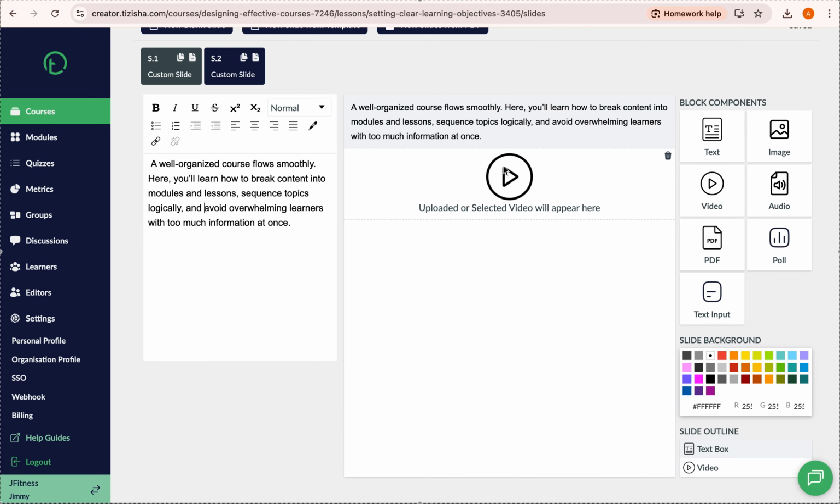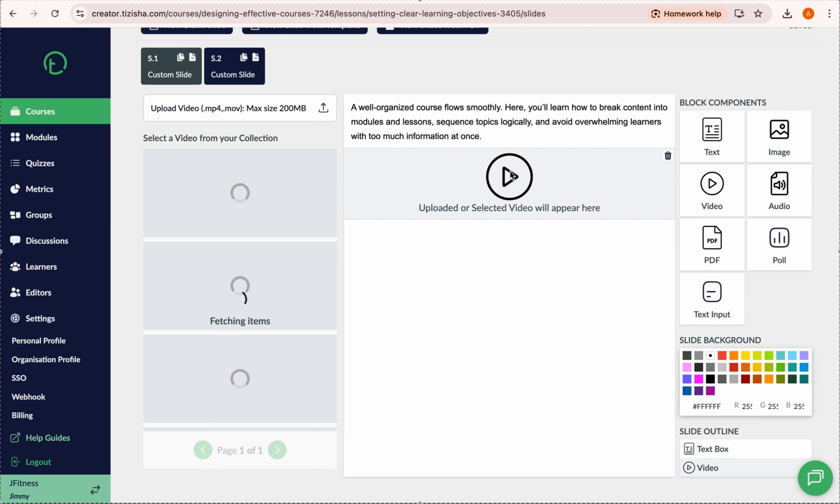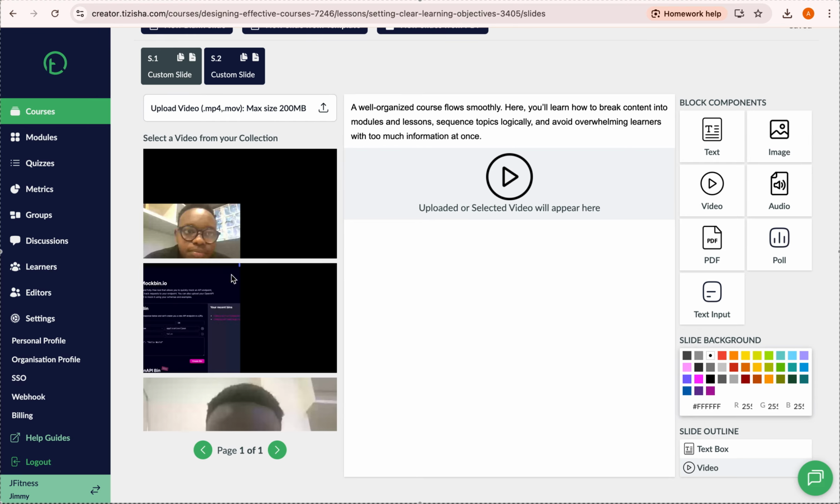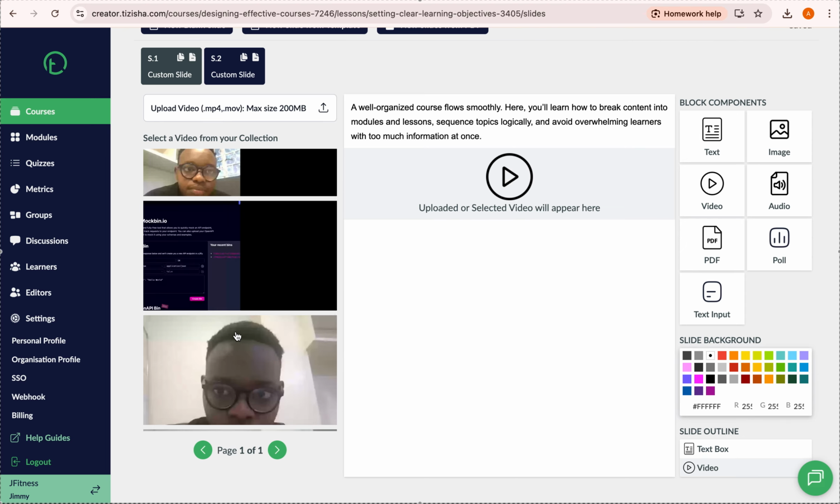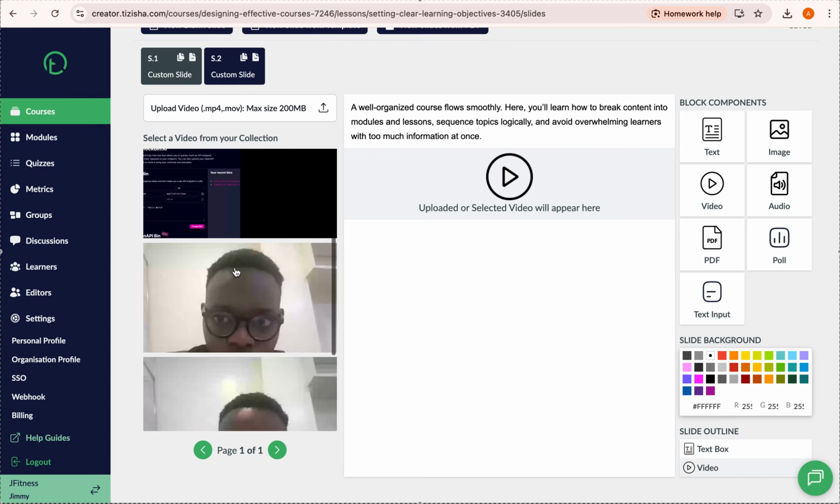Then the video, we're gonna click on this block component, and you'll notice some videos already populating here. So these are videos I've already used before creating content, so they are automatically just saved for me, and I don't have to keep re-uploading. I can reuse them with ease. Some of these are actually from a live lesson, which is another very interesting feature I'm going to take you through. So you can start a live lesson and save that. So also recorded live sessions appear here because they are videos, right? Yeah. Okay, so